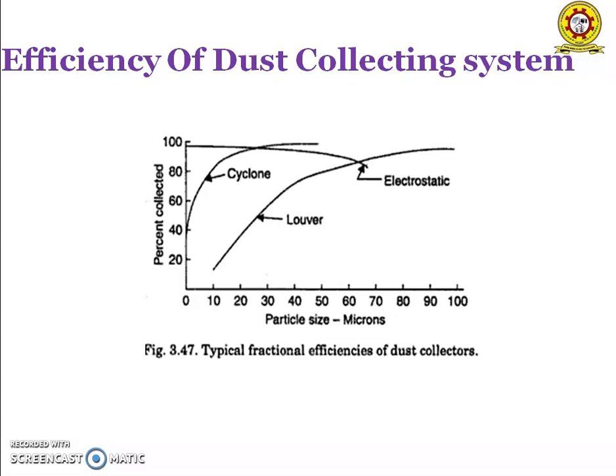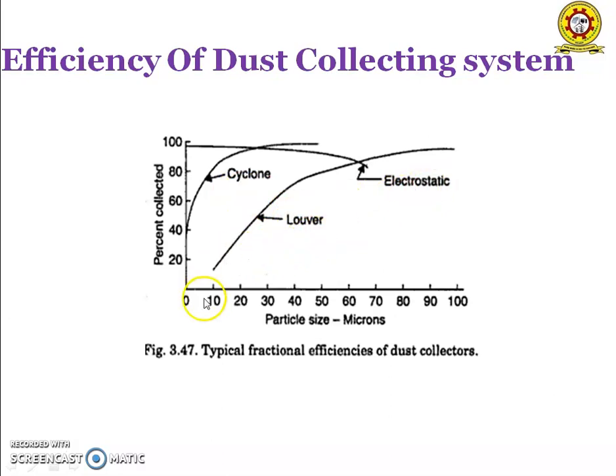Some manufacturers prefer to rate their equipment on efficiency curves. So these are the efficiency curves. If we plot a graph between the particulate size and percentage of dust collected, the particulate size unit is microns. We previously discussed three types of dust collectors: cyclone, Lovier and electrostatic precipitators.